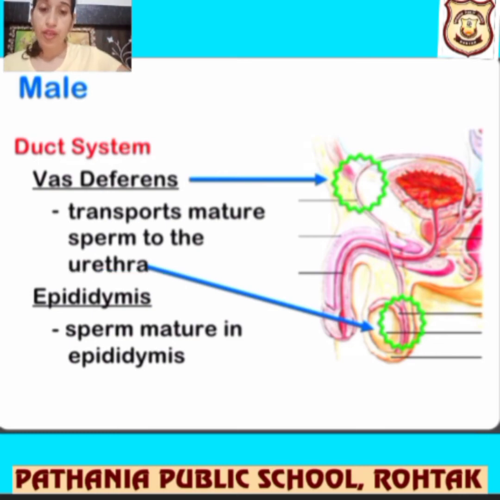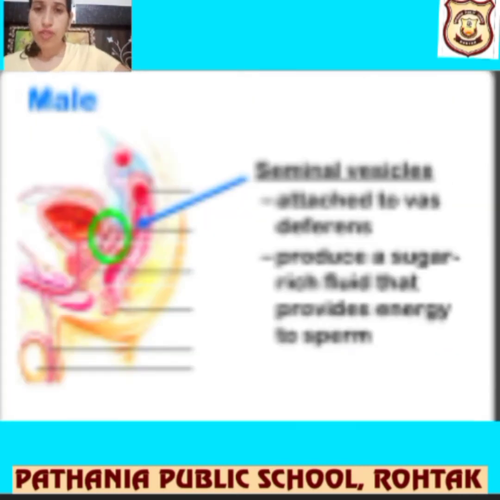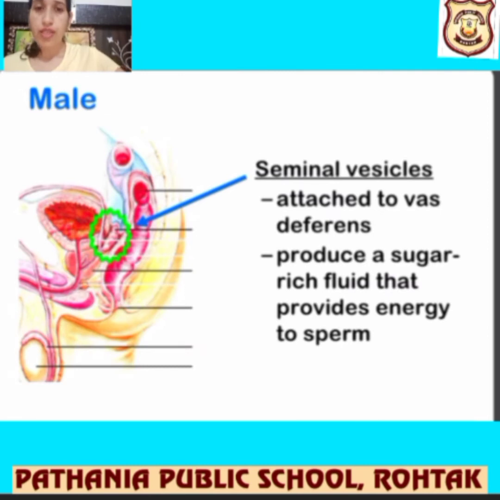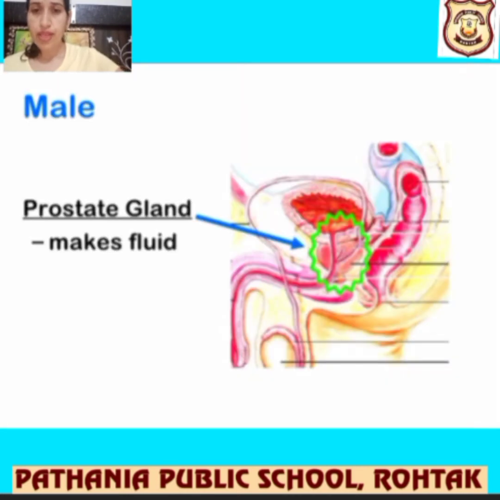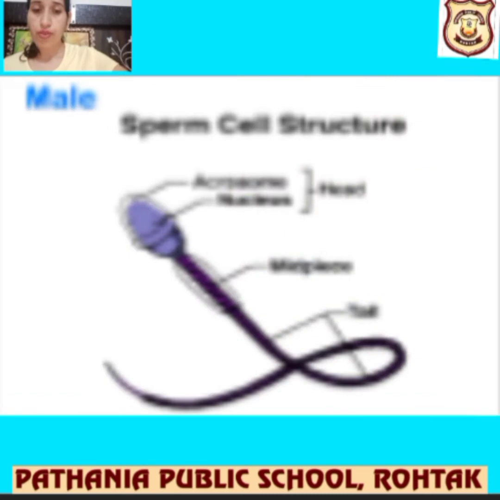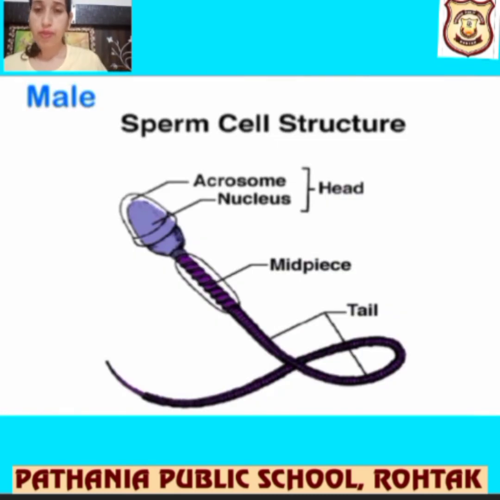Okay, let's talk about seminal vesicles. Vesicles are attached to the vas deferens, which produce a sugar-rich fluid that provides energy to the sperm, right? Okay, next is the prostate gland. It makes fluid in that part. The sperm structure is also there in your books. You can see this.